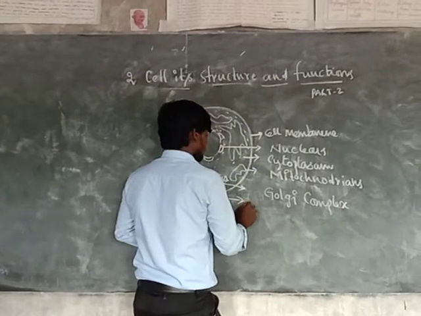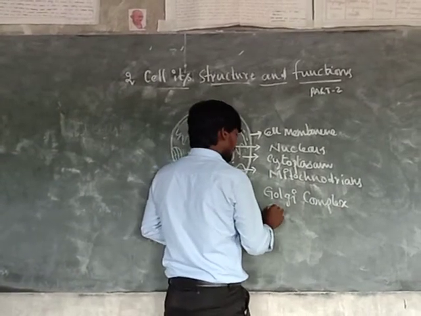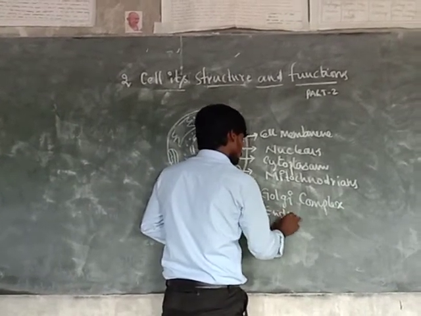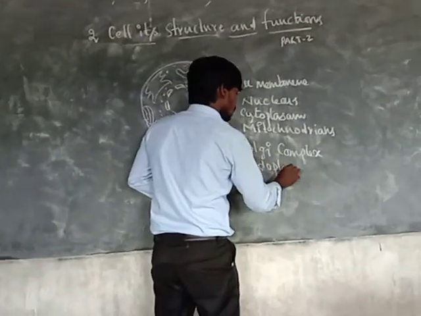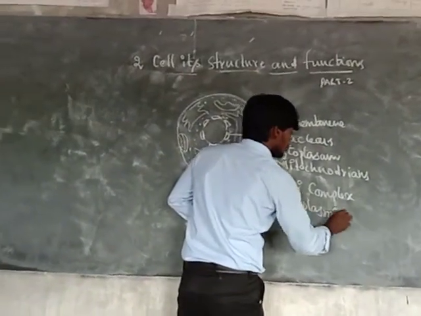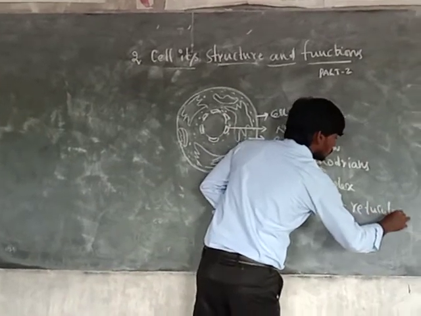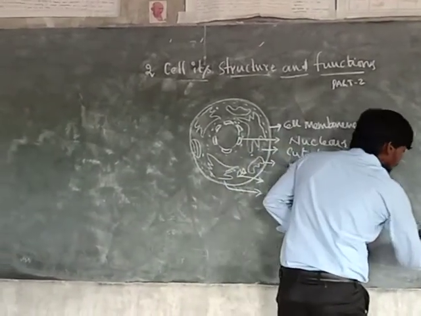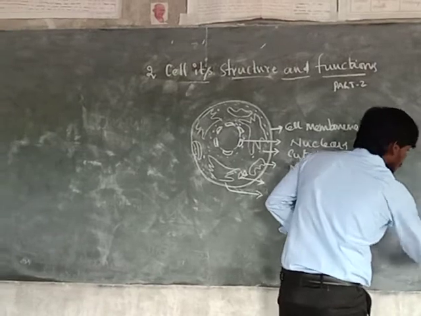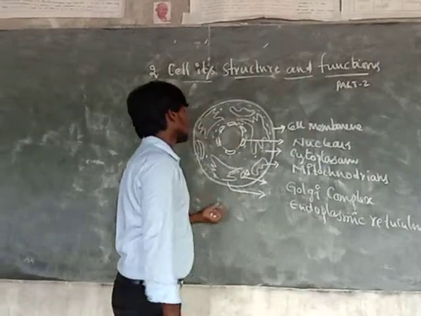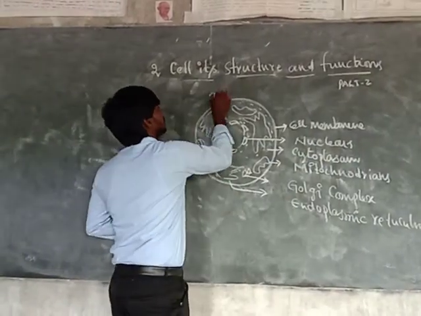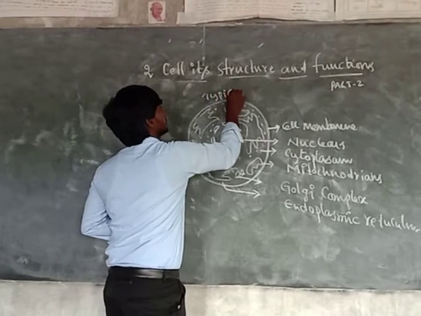And this is the endoplasmic reticulum, or ER for short. So these are the parts of a typical cell.